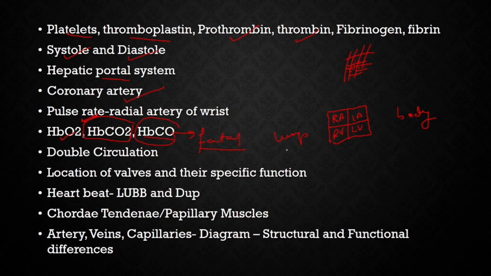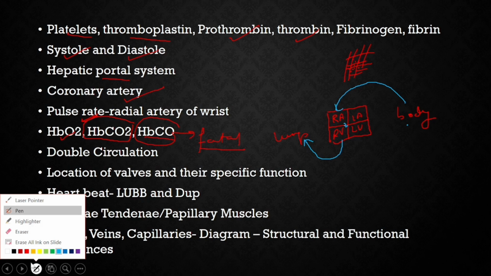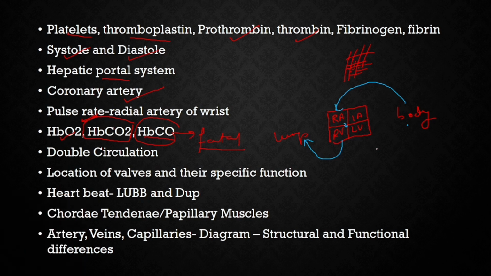Yes. So now what happens? The deoxygenated blood from the body goes to the right auricle. From there it goes to the ventricle, and from there it goes to the lungs for the oxygenation process. After the oxygenation has taken place, the blood moves from the lungs to the left auricle, to the left ventricle, and then again to the body. So the circulation between the lungs and the heart is called the pulmonary circulation, and the circulation between the heart and the body is called systemic circulation.